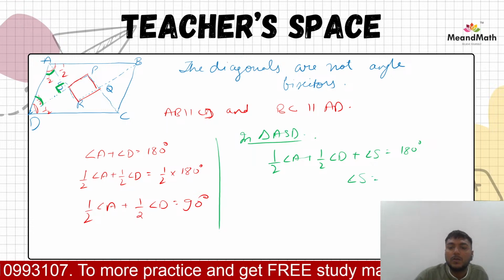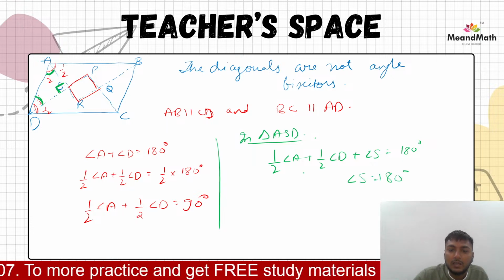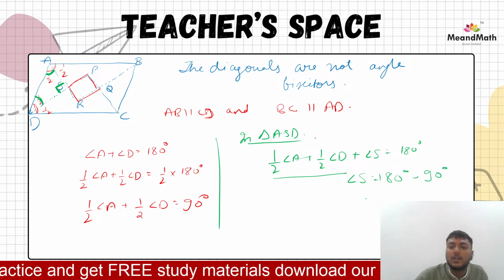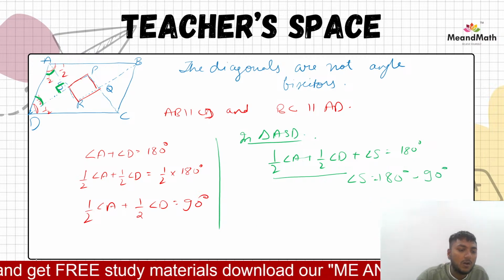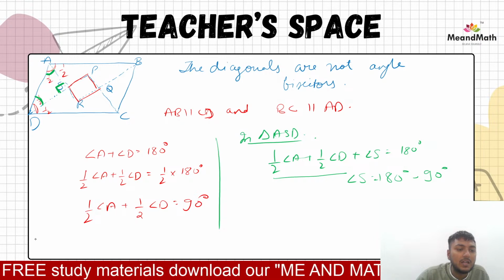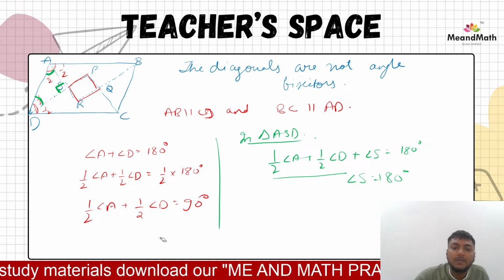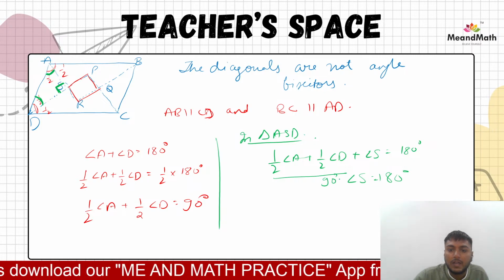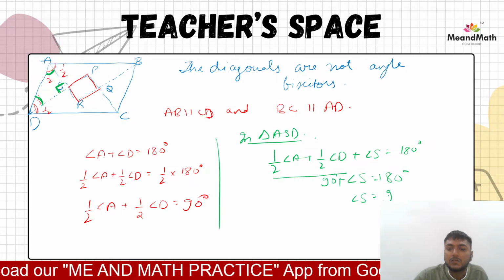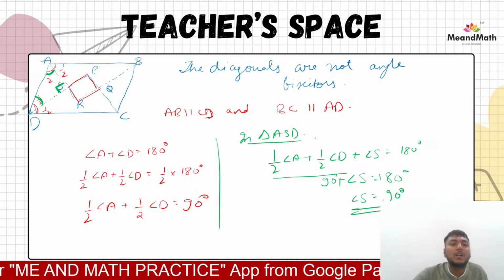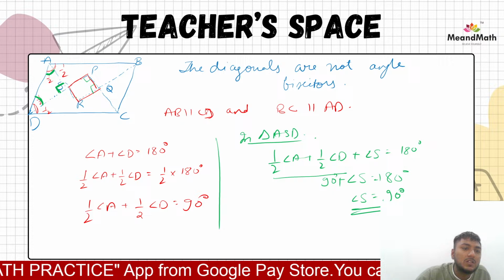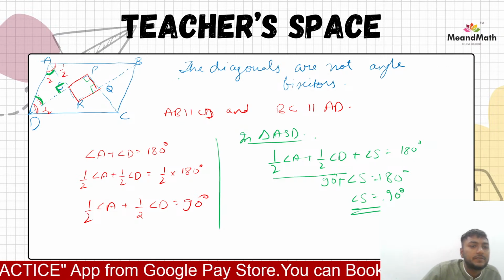So angle S would be 180 minus this value, which is 90. Or, if you want it in more detail, 90 degrees plus angle S equals 180, so angle S would be 90. Similarly, we can say that all these angles would be 90. We can do this, yes or no?